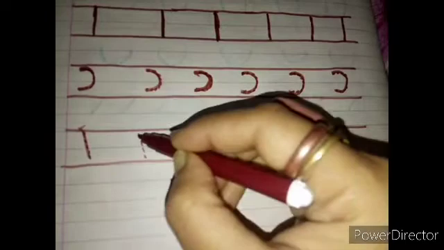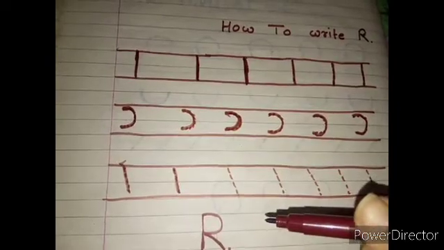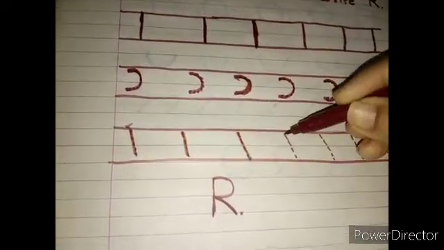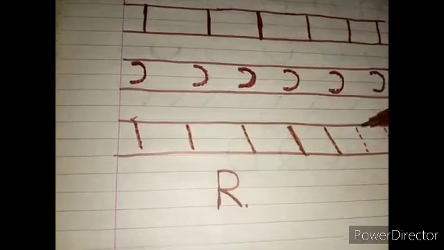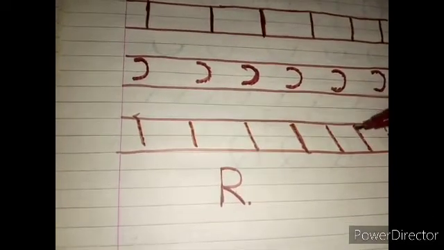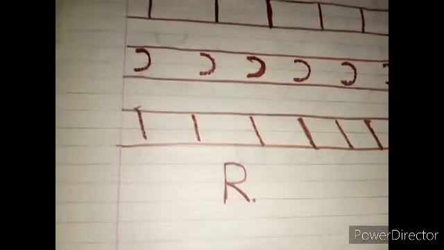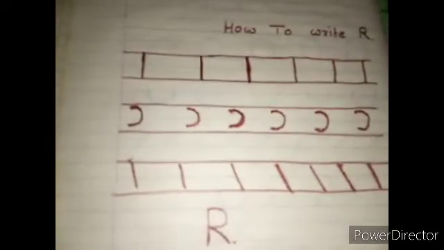So this is the sliding line. Yesterday we studied how to write sliding line also, right? So this is the sliding line. Okay, so these are the symbols we practiced.